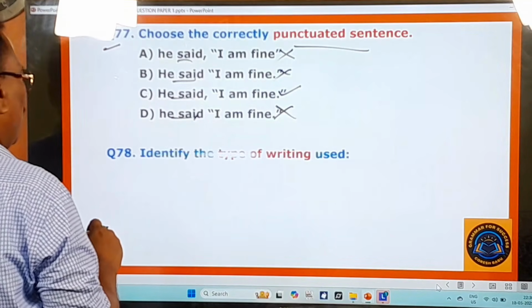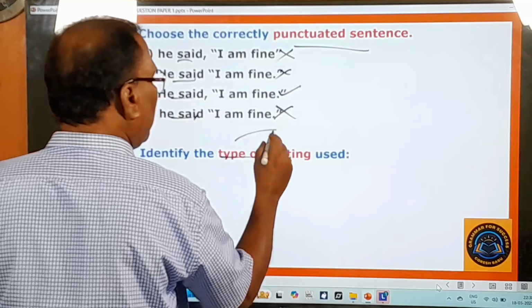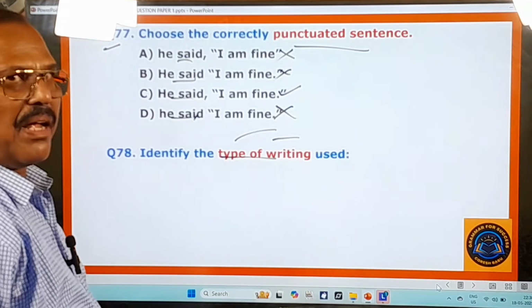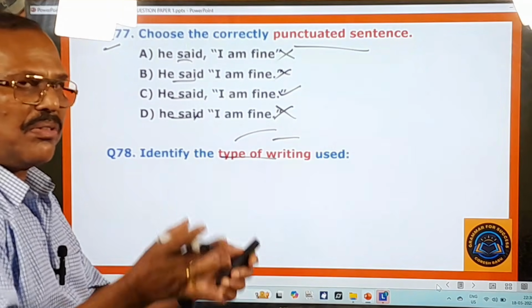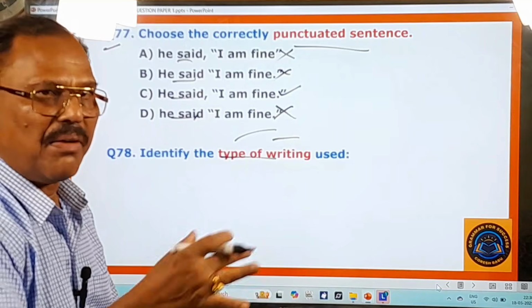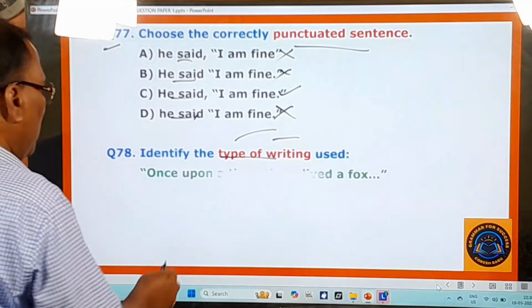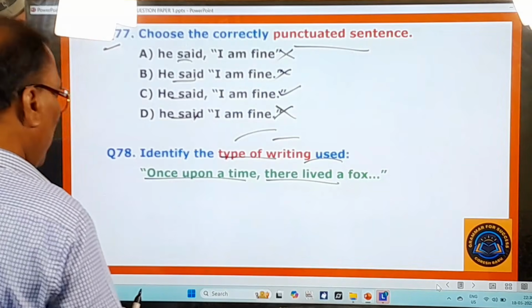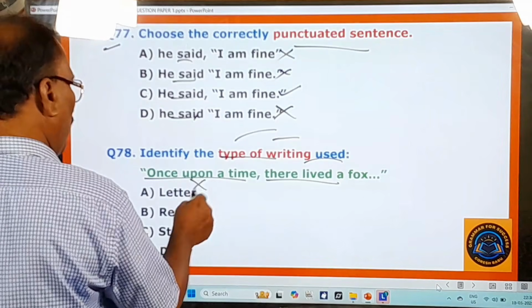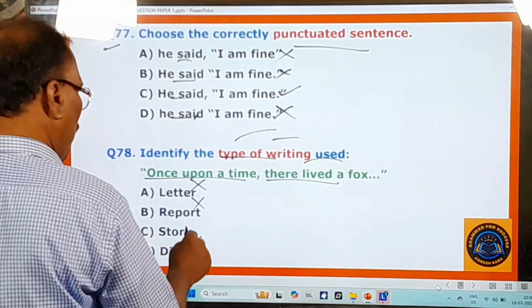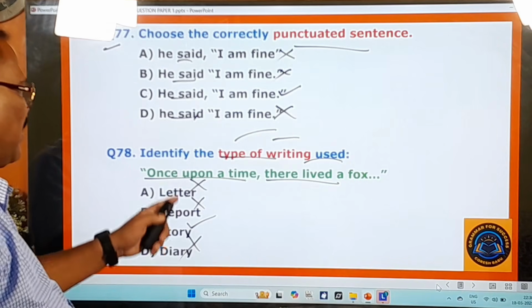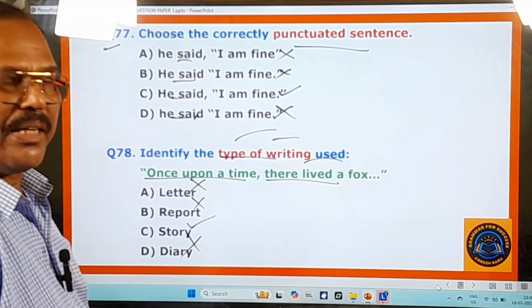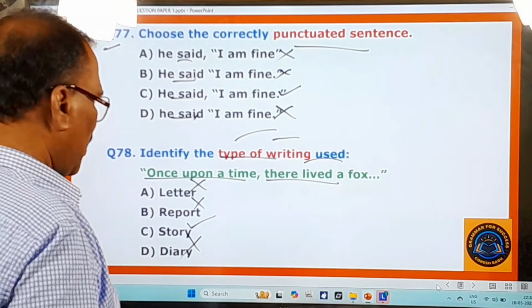And you move on to the next question. Identify the type of writing. Some statement is given, and you are asked to find out the type of writing, the style of writing. What is it here? Pay attention. "Once upon a time there lived a fox." Where do you find that style? In a letter? No. Report? No. Diary? No. Only in a story. It is story-type writing, right. You move on to other questions.